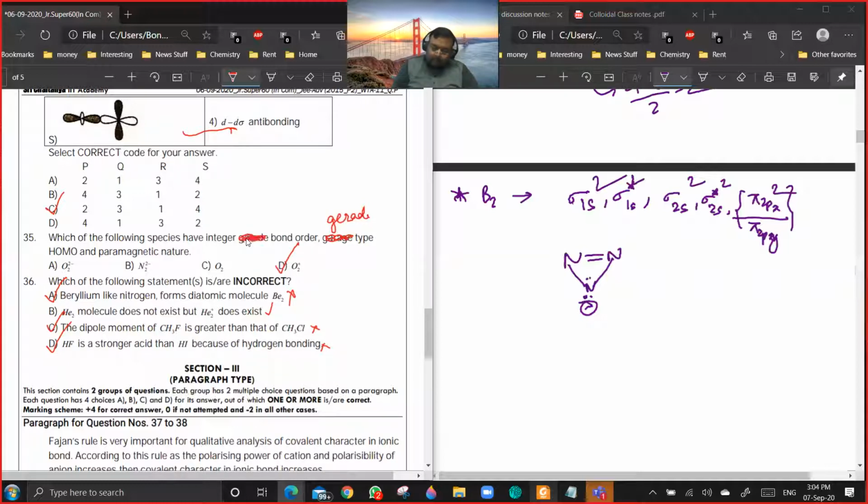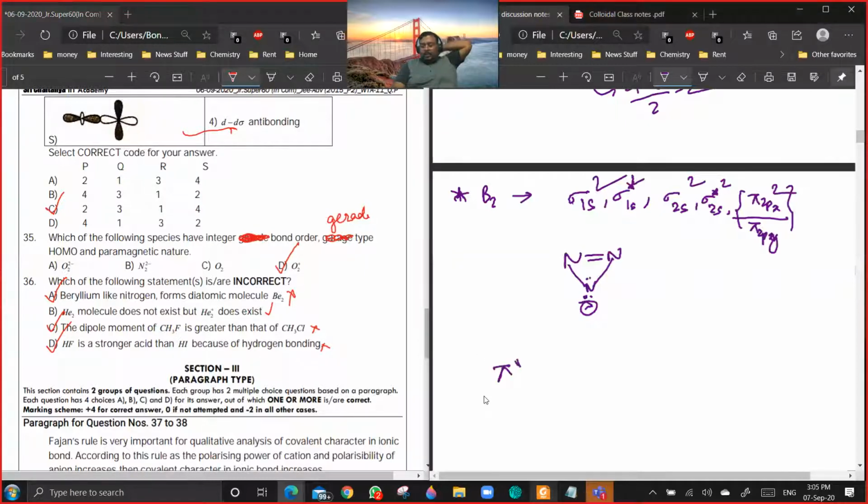Sir, 35C. O2. Now in O2, the HOMO is a pi star orbital. I think I have shared in the group that all pi orbitals will be ungerade and pi star will be gerade.